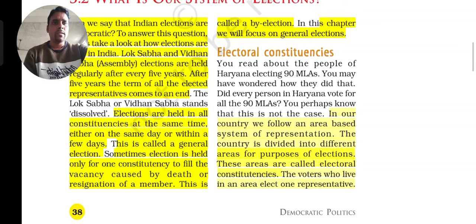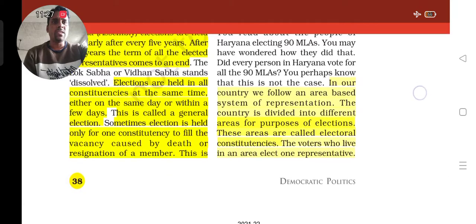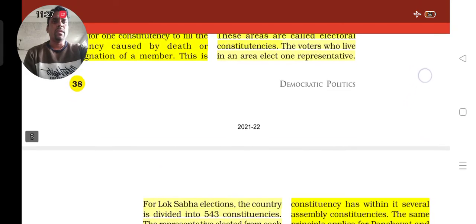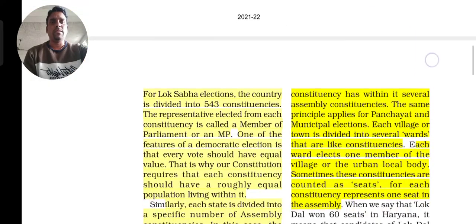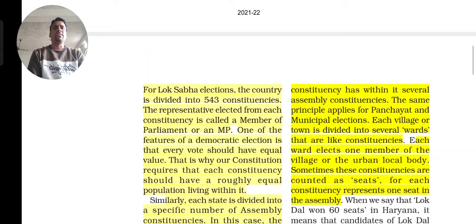This is how the divisions take place, country-wise and state-wise. Let us look at how many areas there are all over India. In the Lok Sabha elections, the country is divided into 543 constituencies.